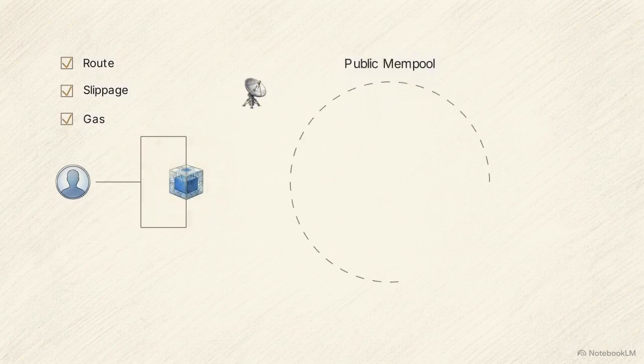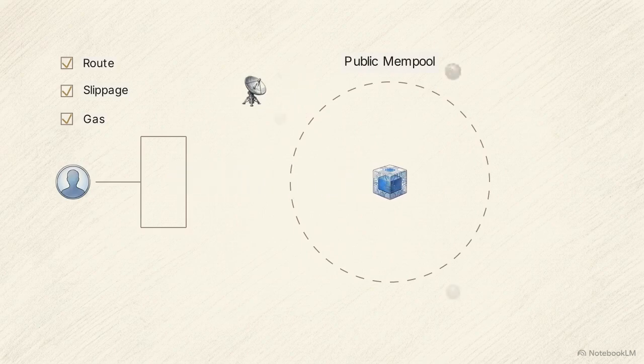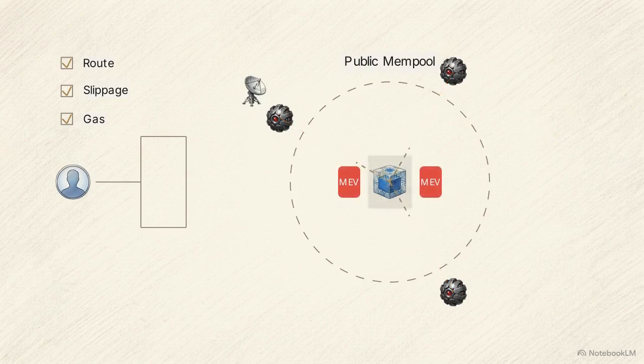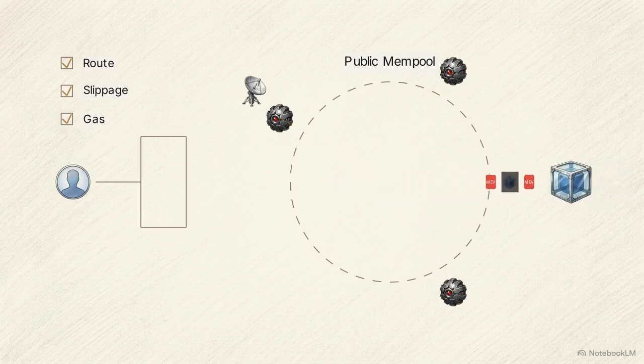To trade on a standard decentralized exchange, you must publicly broadcast your exact execution path, defining the tokens, the routing, and the slippage parameters to the entire network. When you broadcast your trade, it lands in the public mempool, where block builders analyze your exact bid. This transparency exposes you to MEV, or maximal extractable value. Specialized searchers identify your trade and insert their own orders around it to siphon off capital.